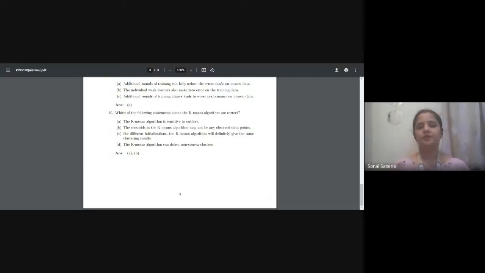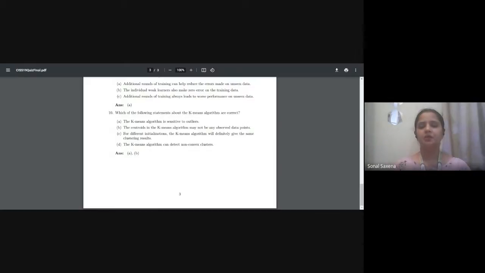Which of the following statements about the k-means algorithm are correct? The k-means algorithm is sensitive to outliers. The centroids in the k-means algorithm will not be any observed data points. For different initializations, the k-means algorithm will definitely give the same clustering results.